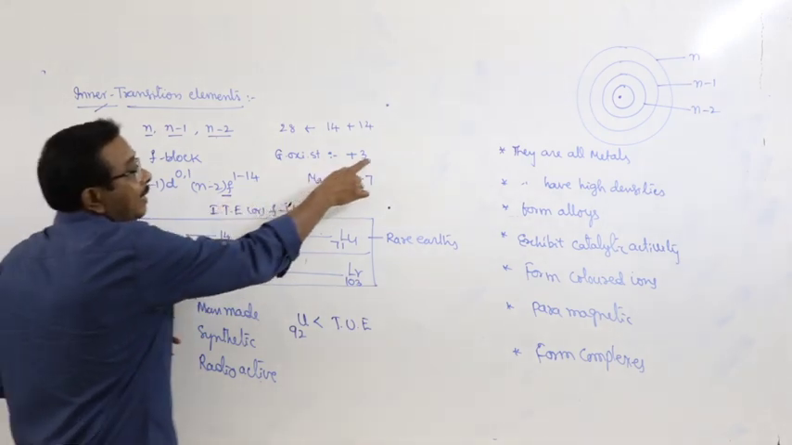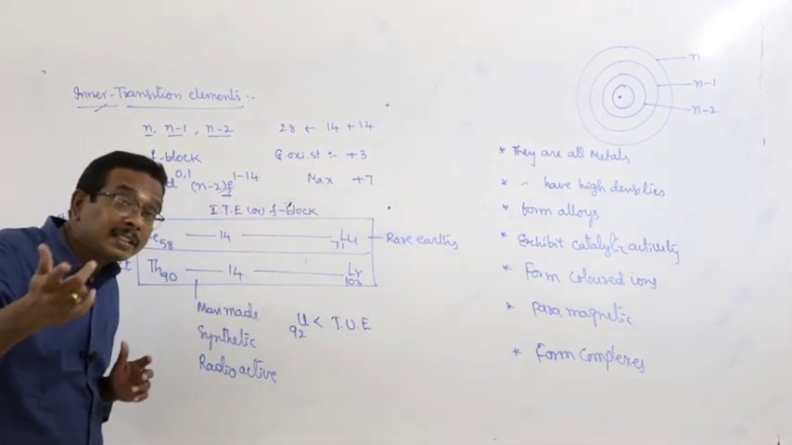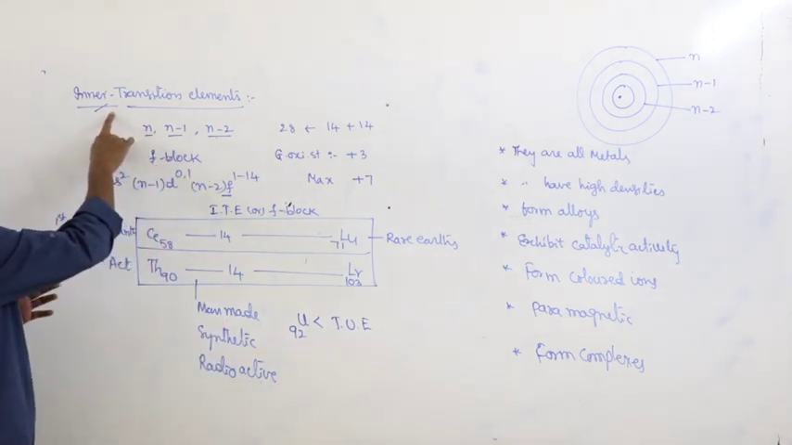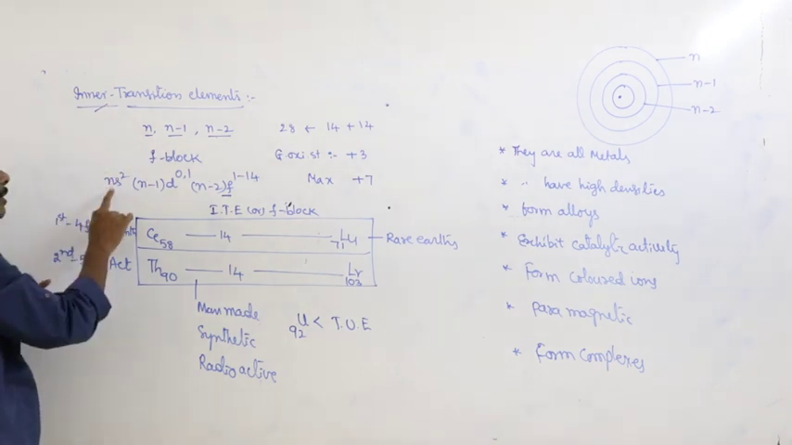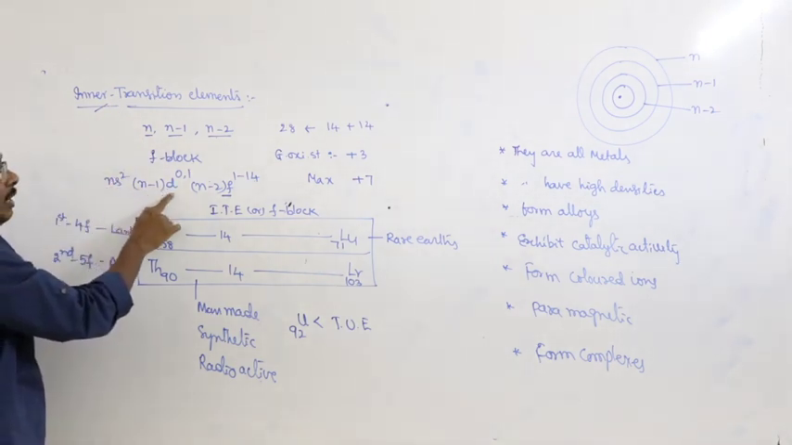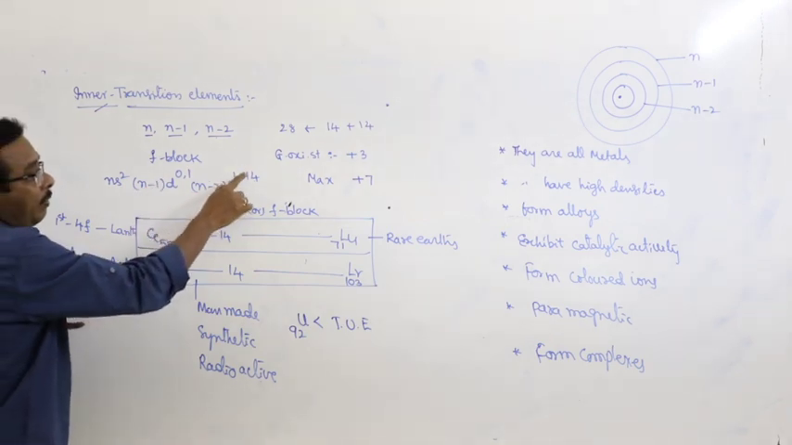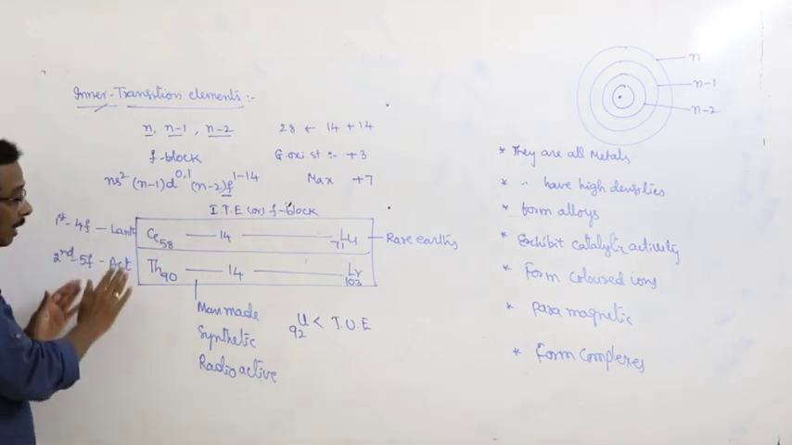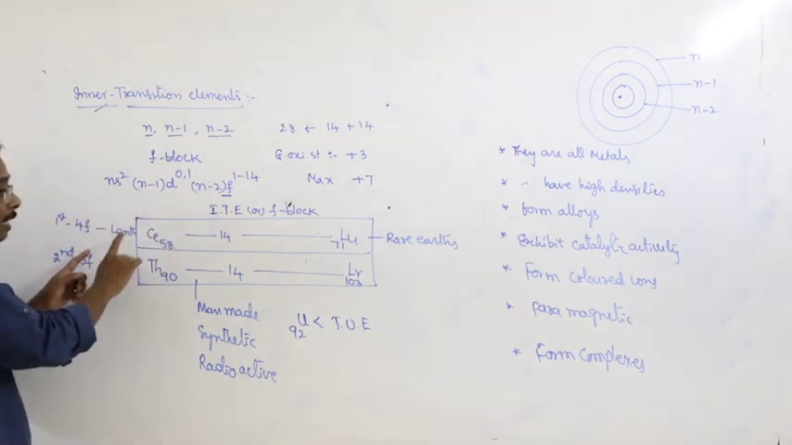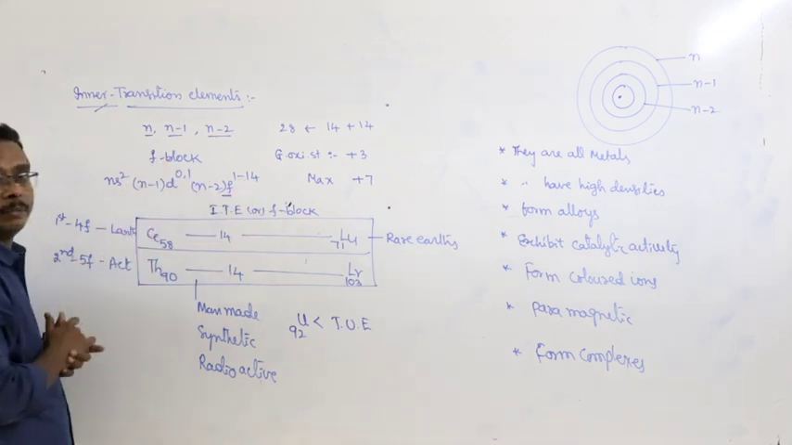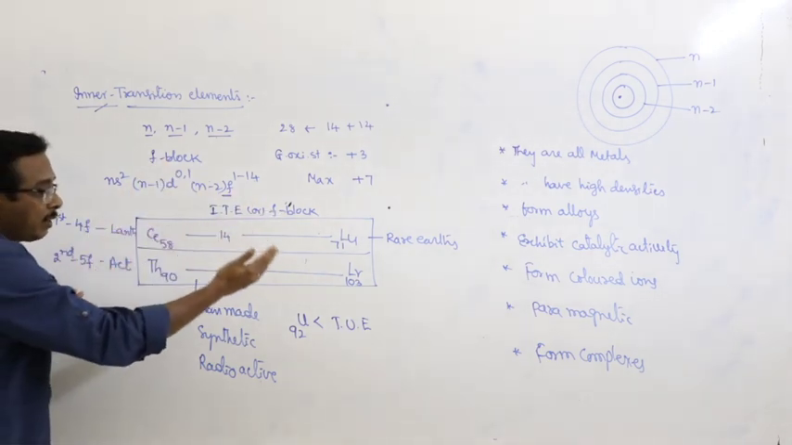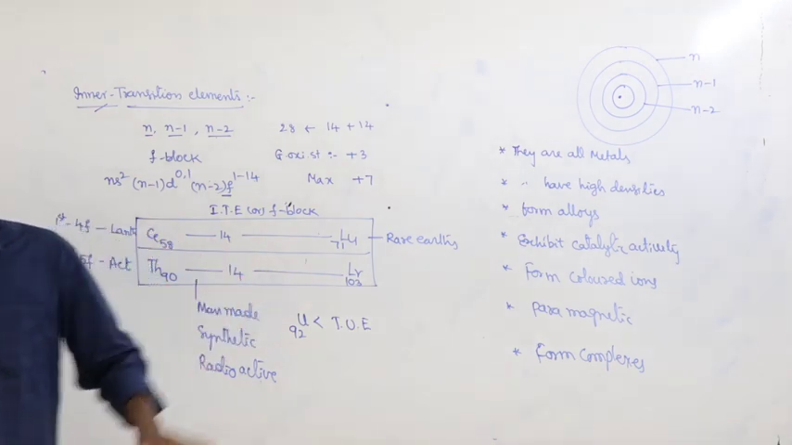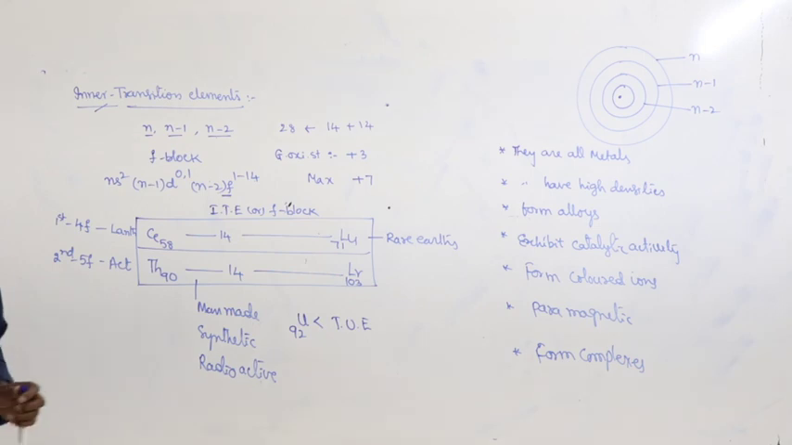What about the general oxidation state? +3. What is the general oxidation state of transition elements? +2. What is the general electronic configuration of f-block elements or inner transition elements? ns2, (n-1)d 0,1, (n-2)f 1 to 14. The total number of lanthanides is 14, and the total number of actinides is 14. Lanthanides begin with cerium and end with lutetium. Actinides begin with thorium and end with lawrencium. This is the discussion related to inner transition elements.